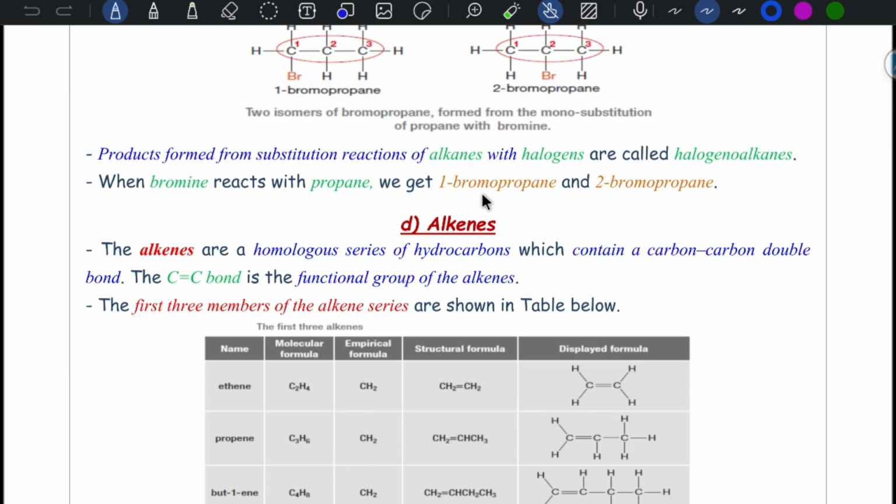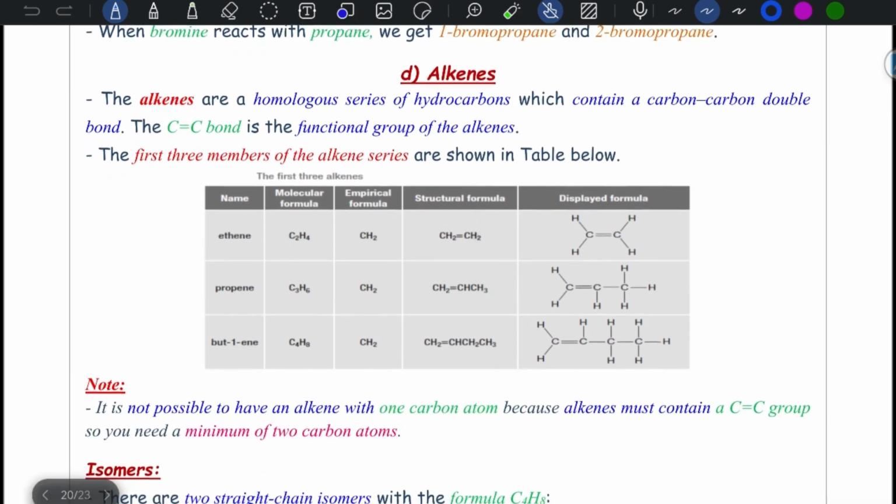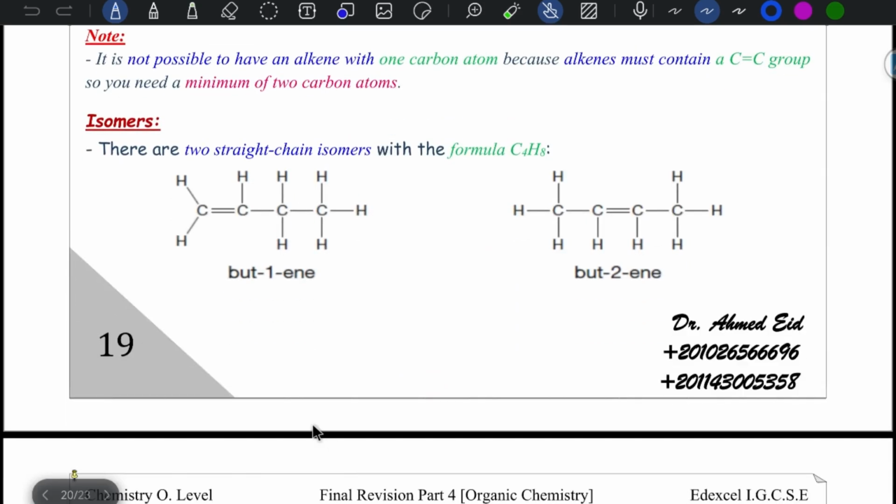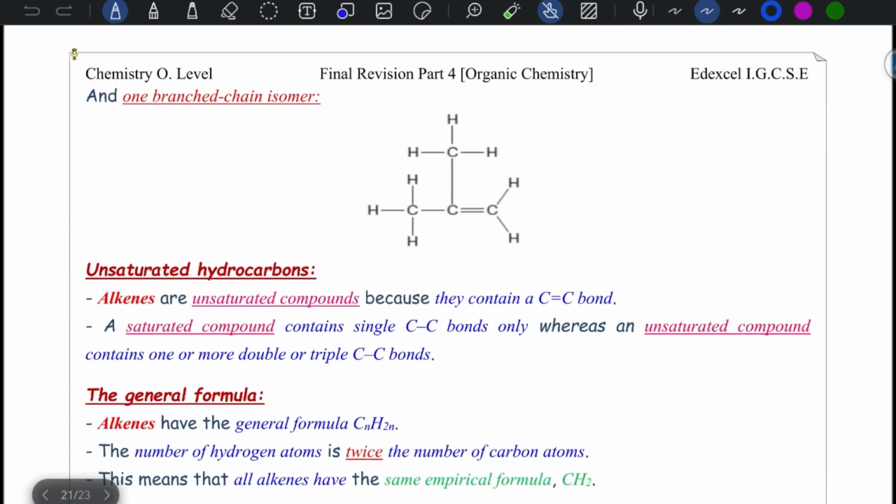Last part: alkenes are a homologous series of hydrocarbons that contain a carbon-carbon double bond. It's considered the functional group of alkenes, as you can see right here. It's not possible to have an alkene with 1 carbon because an alkene must contain a carbon-carbon double bond, so the first alkene contains 2 carbons. When we talk about isomers for alkenes, we can change the position of the double bond: prop-1-ene and prop-2-ene. Also, we can write 1 branched chain isomer, as you can see right here.